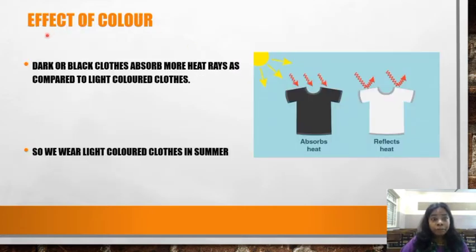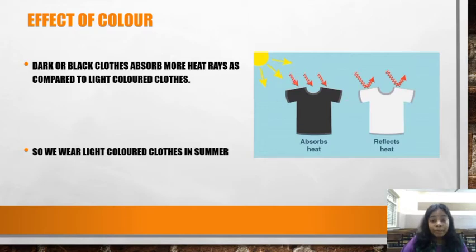Effect of color. Do colors have effect on the absorption capacity of heat? The answer is yes. Dark or black clothes absorb more heat as compared to light colored clothes. Yes, light colored clothes are going to absorb heat rays, but they are also going to reflect back the same heat rays.